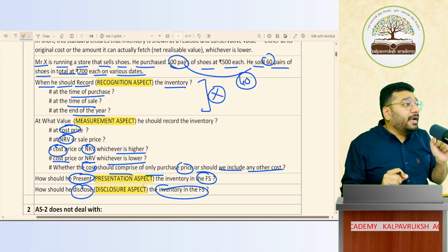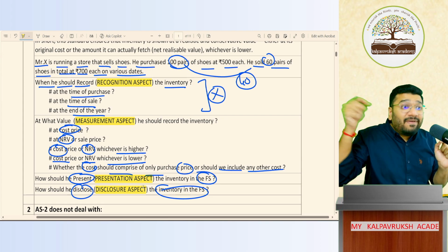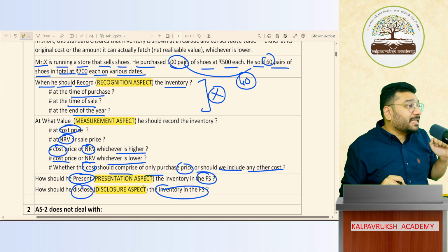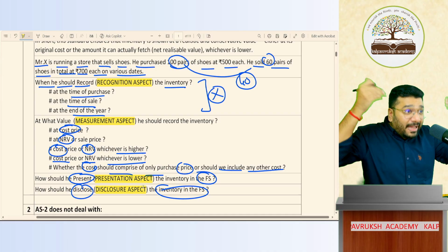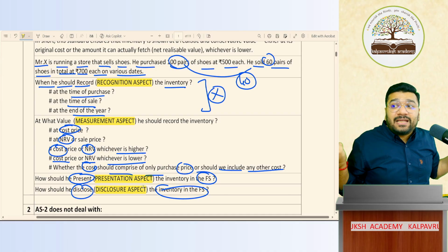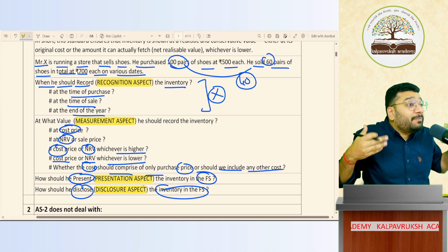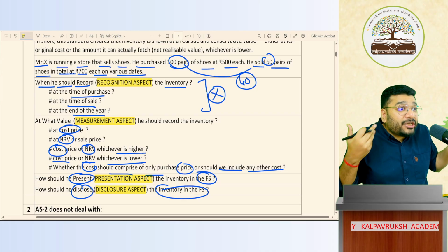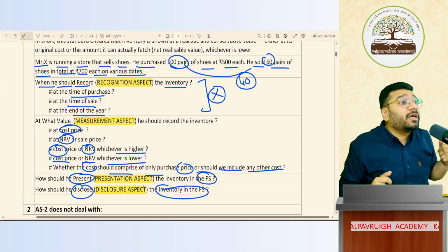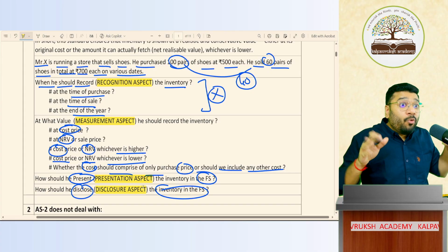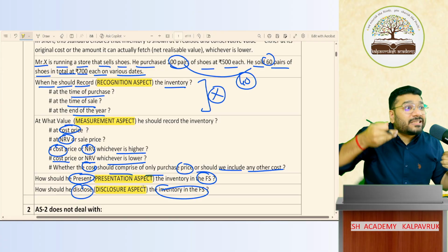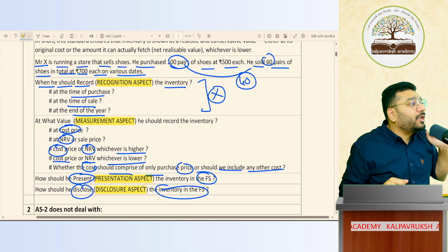Once you're about to record it, at what value should I record? That is the measurement aspect. You've recorded it, then how is that item presented in the financial statement? How will it be presented in the P&L? How is it presented in the balance sheet? That is called the presentation aspect. The fourth one is disclosure. Apart from the entry passed, what additional information should I disclose? That is called the disclosure aspect.